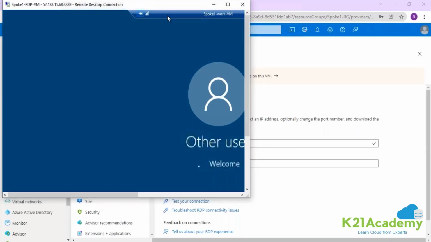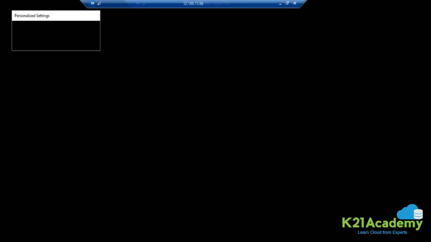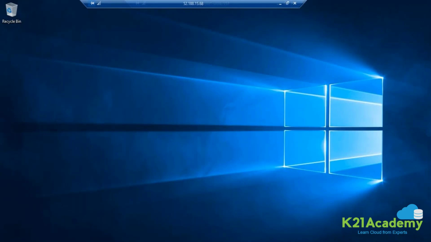Okay, guys. So inside your Spoke 1 work machine at the moment, just like we have tested Spoke 2 work machine that we were able to open all the websites, this machine should be able to open all the websites by default. Now, what we are going to do after that, we will create VNet pairing between the networks where my firewall is available, and then we'll create a route table.